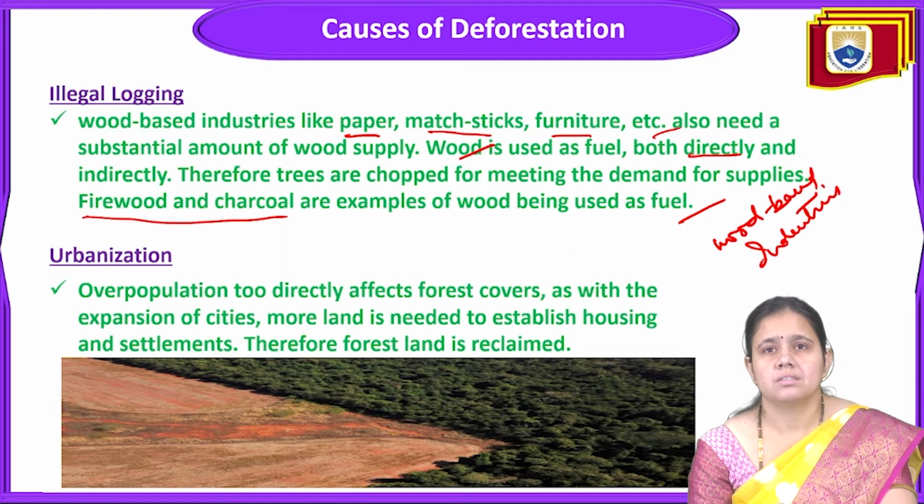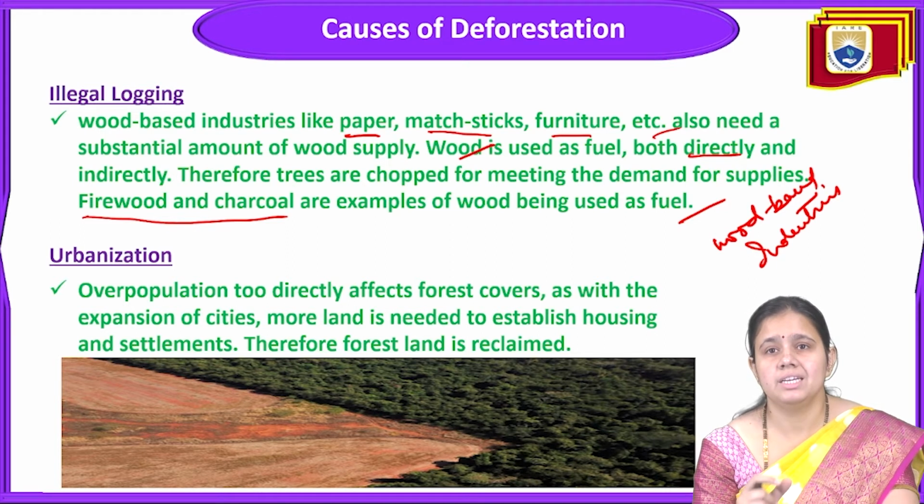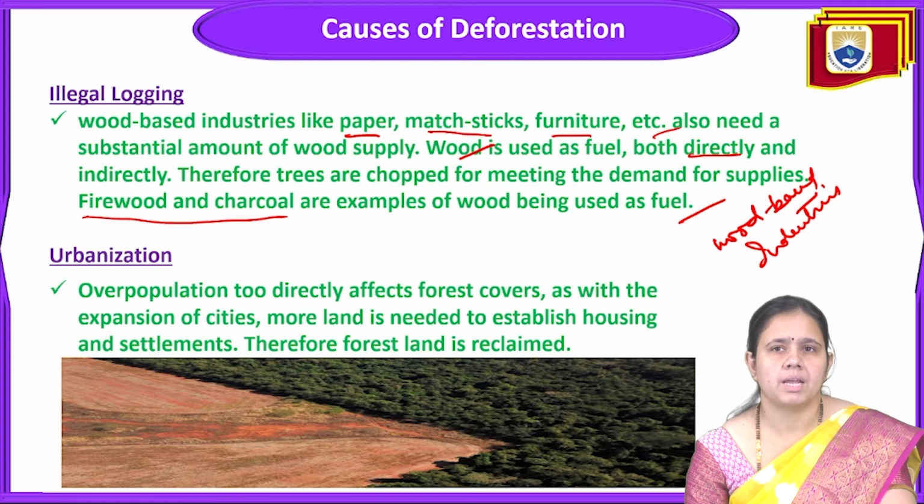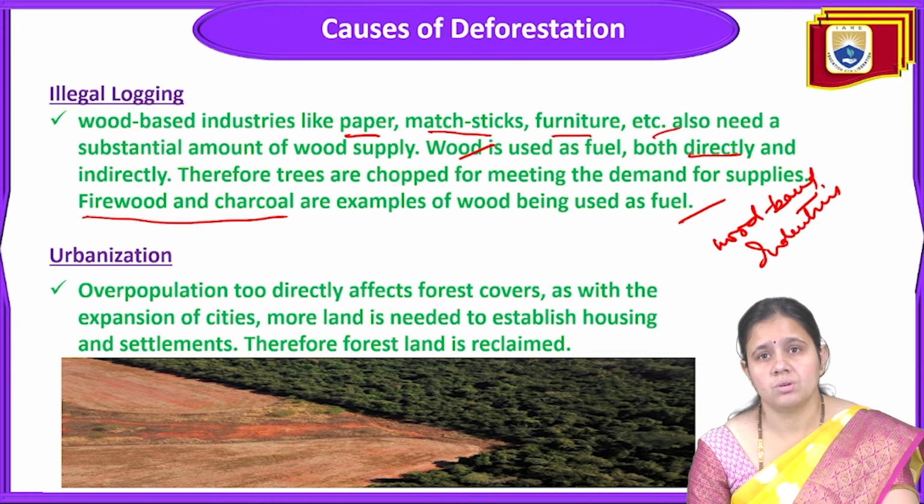So this comes under the term illegal logging of wood. Therefore trees are chopped to meet the demand for supplies. They will chop more and more trees, sometimes even green trees. Firewood and charcoal are examples of wood being used as fuel.